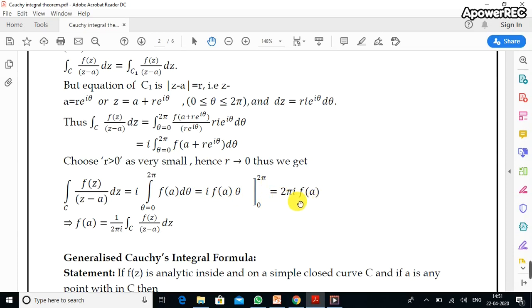So the final answer is 2 pi i f of a, which implies that f of a equals 1 by 2 pi i times the integral over C of f of z divided by z minus a dz. Here 2 pi i is taken to the denominator of the left hand side. We get the final formula.